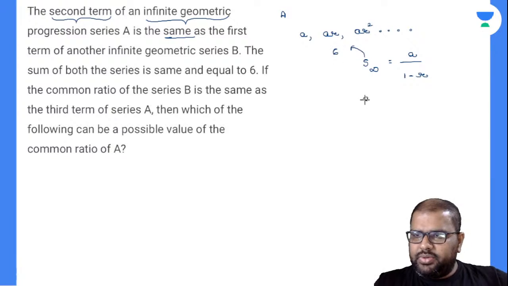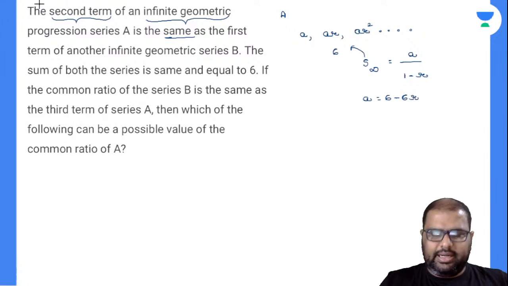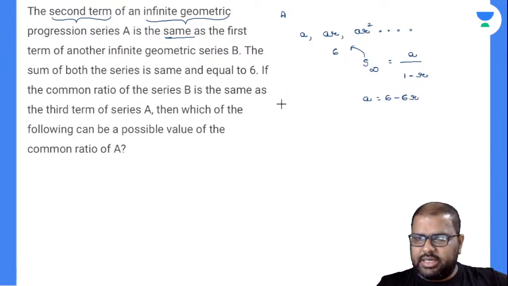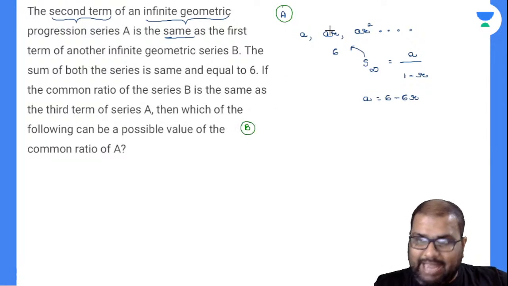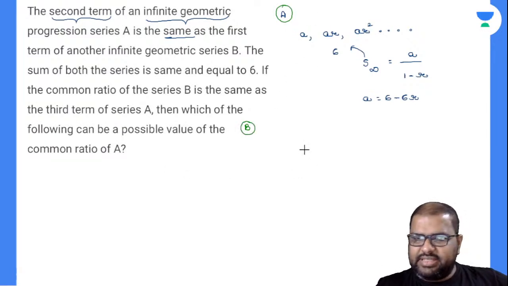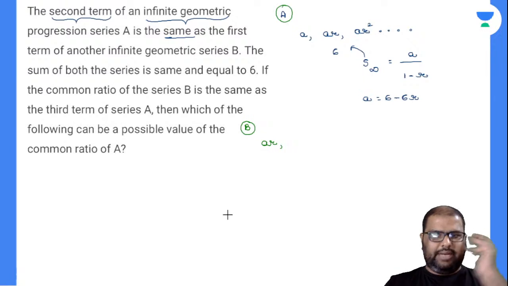So my A value is equal to 6 minus 6R. I'll write it down. I'm doing little bit higher level questions, right? Now this is series A. What about series B? The second term in series A is the first term of series B, so the first term of series B will be AR. Now what is the common ratio? Let's read the remaining question.